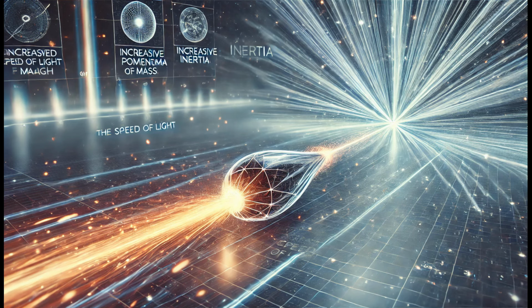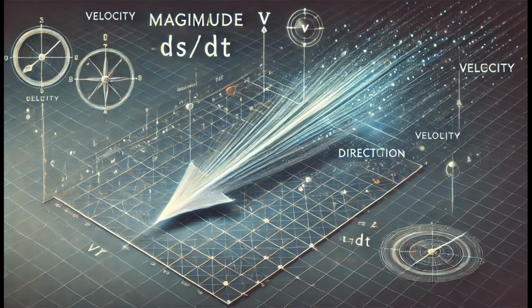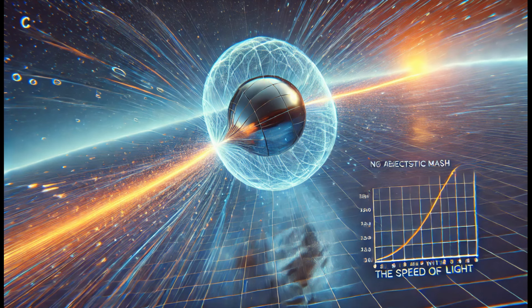This relationship is approximately true in relativistic mechanics for speeds much lower than the speed of light. However, as an object's speed approaches the speed of light, the increase in its momentum due to its effective mass becomes much more pronounced. This leads to an important insight.